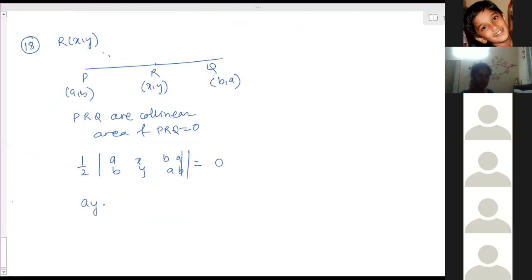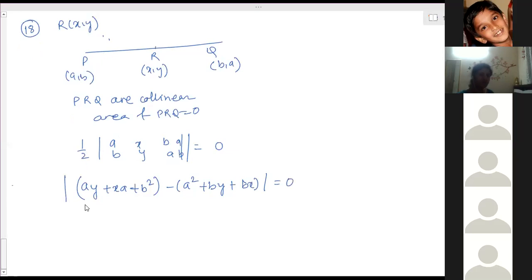Then it is ay plus xa plus b square minus a square plus by plus bx is equal to 0. Simplify. ay plus ax plus b square minus a square minus by minus bx is equal to 0.